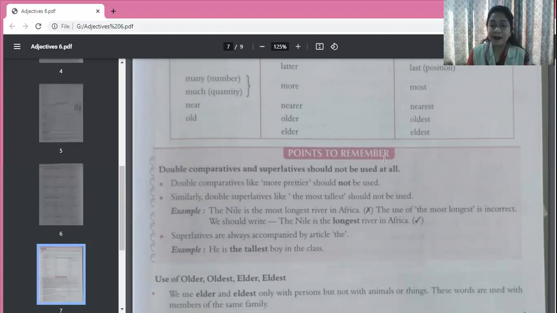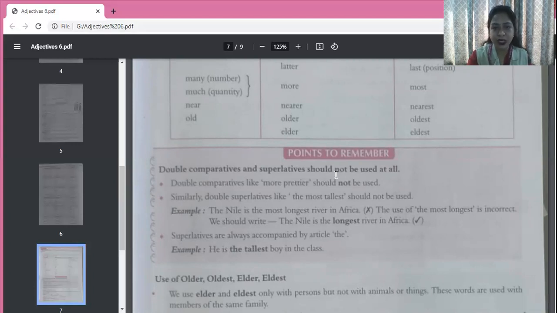Double comparatives like more prettier should not be used. See, you can see here, the word prettier is itself a comparative degree. And if we put more with it, then there are double comparative degrees, which is wrong. So we will remember that we have to use only one comparative degree.